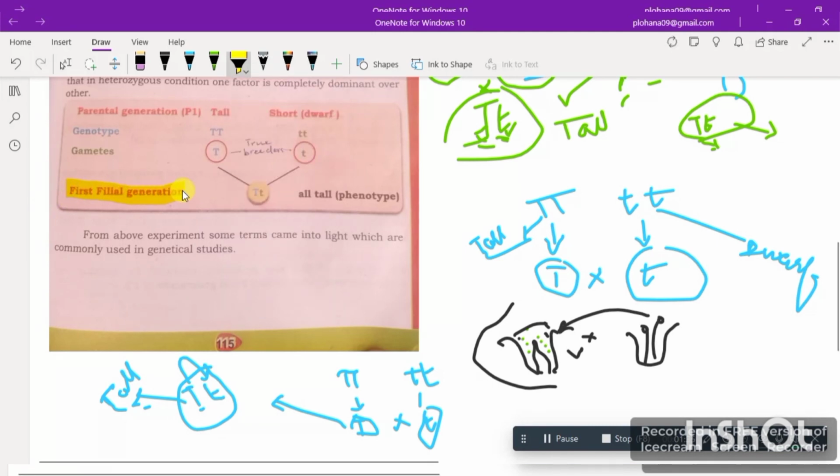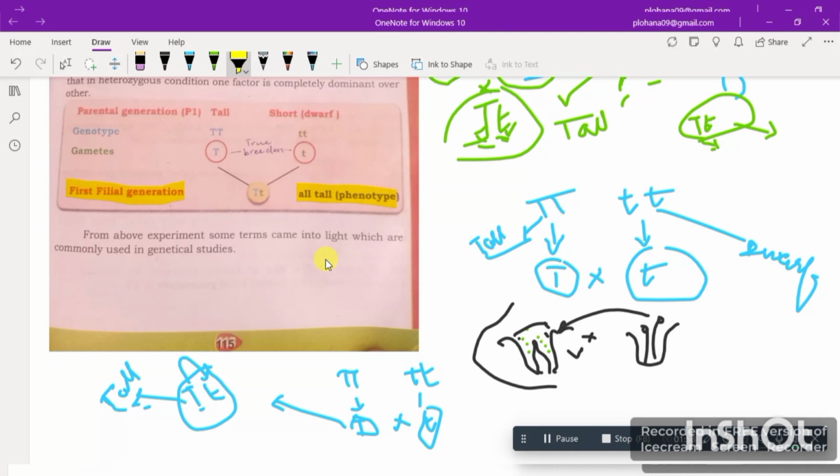So this is the filial 1 generation. In the filial 1 generation, all tall plants were coming. Phenotype is the morphological structure, while genotype is the information in the gene, right? So in phenotype, all were tall plants. So Mendel was very shocked. Like if I made a cross between tall and dwarf plants, why has it produced tall plants?